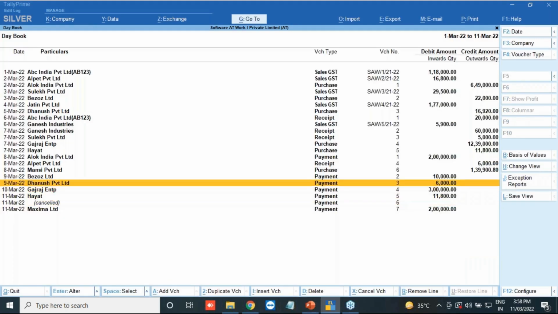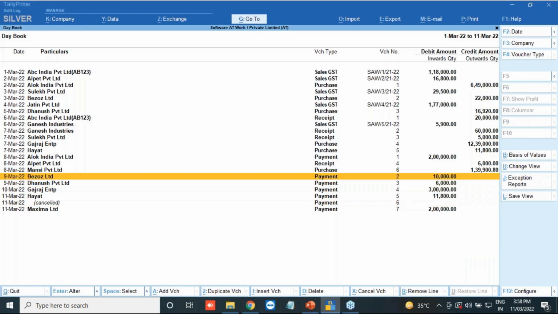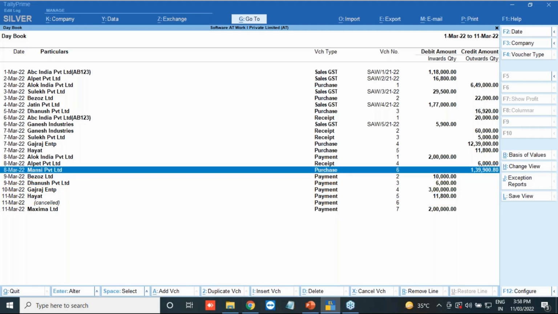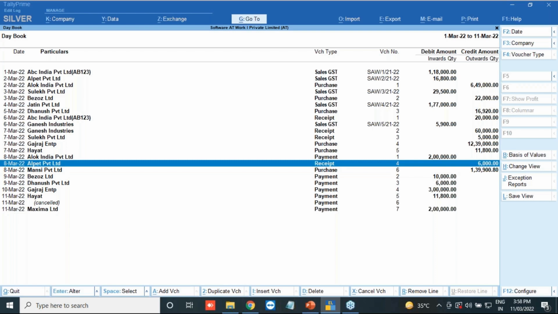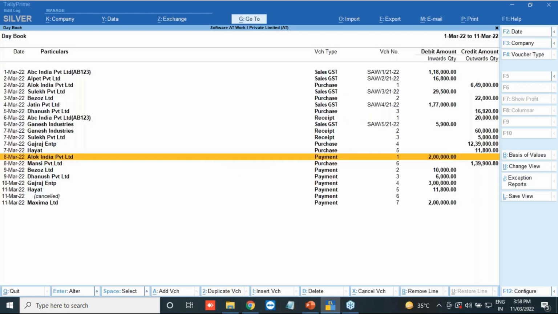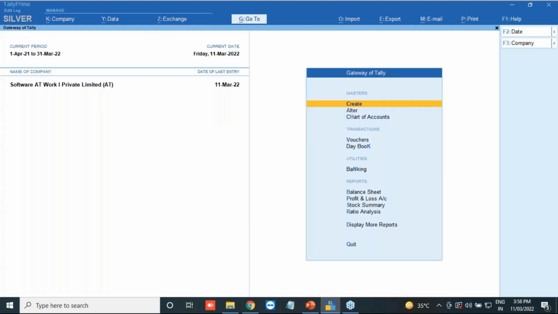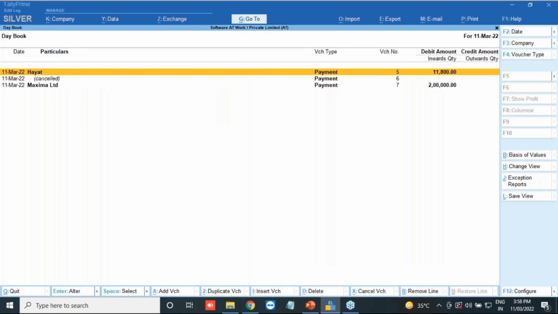And secondly, what if I delete the transaction, will I get the information? Suppose one purchase, this one is the monthly limit, this purchase of 8th March from Alphabet Private Limited, if I have deleted this, will I get the information? So admin has deleted this information, by mistake or intentionally. So how can we check? Now we will see how we can see bulk transaction alteration as well as deletion, everything. For bulk checking, you can come again to the display day book.